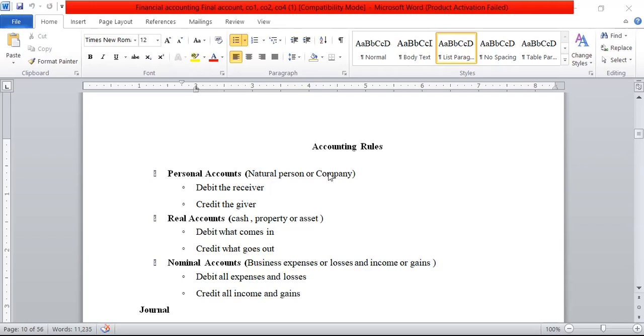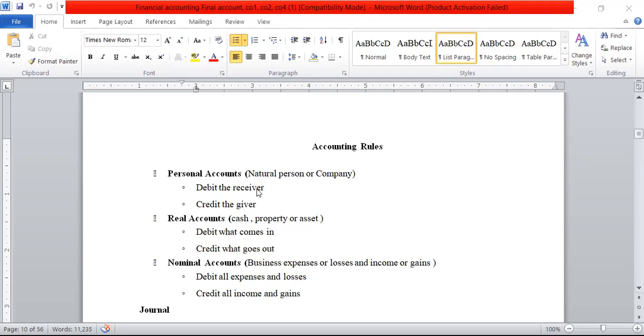Companies' names like JK Enterprises, Ashok Leyland, L&T, Ultratech, SBI, KL University, Andhra University. So company names or persons' names come under personal account. The rule of personal account: debit the receiver and credit the giver.